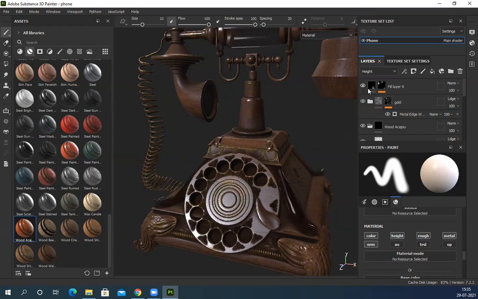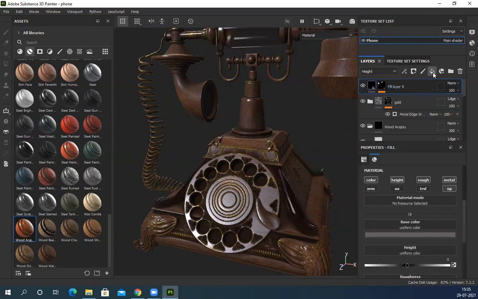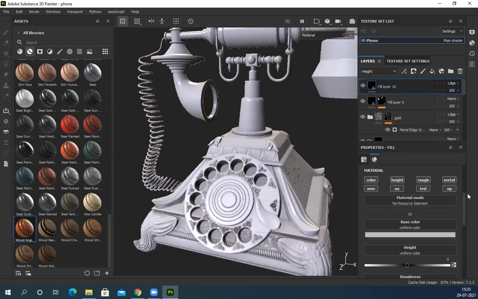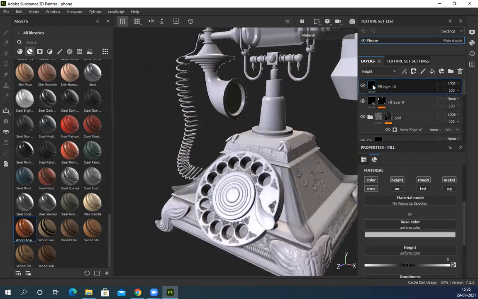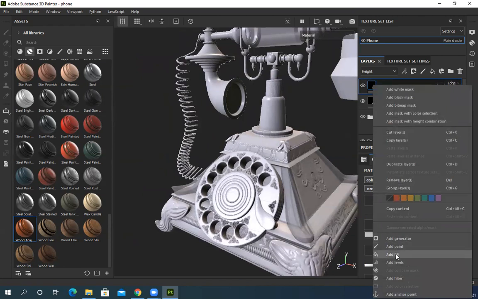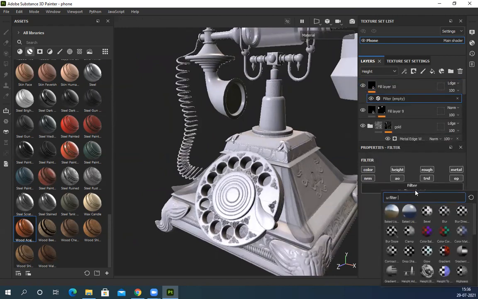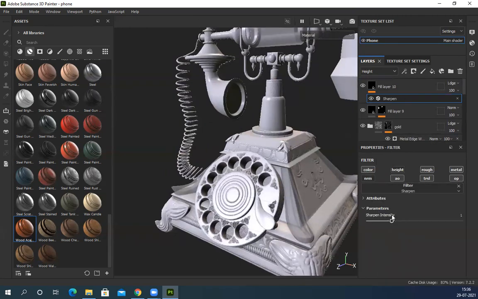So we can use this sharpness filter. Suppose I want to make something sharp. So I'll add a fill layer, filter, sharpness, make it super sharp.